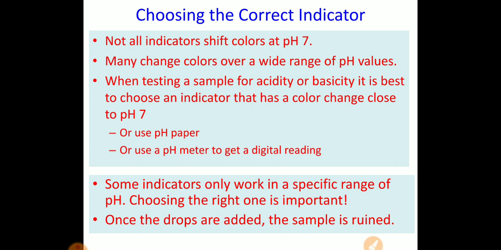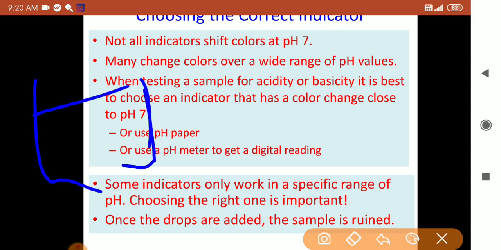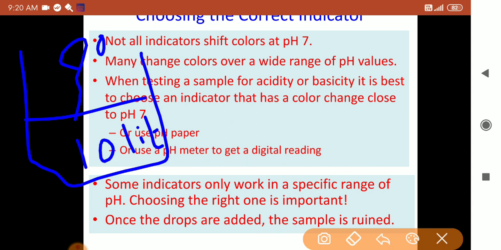Once the drops are added, the sample is ruined. What does it mean? Now see, we have a container with 10 liters of solution, and we want to identify whether it is acidic or basic. We should not take an indicator and put a drop of indicator in that 10 liters of solution. No, the entire 10 liter solution will become impure, useless.